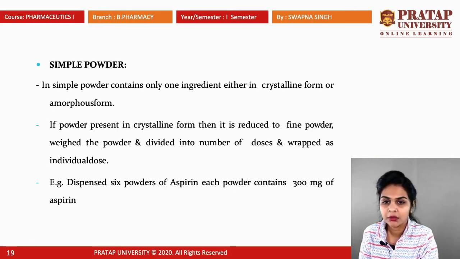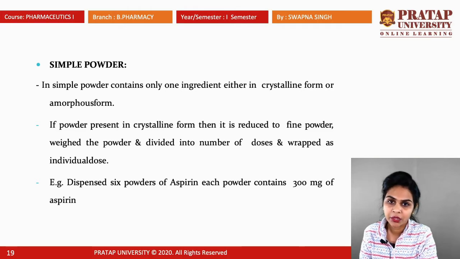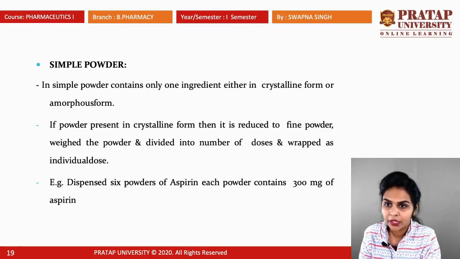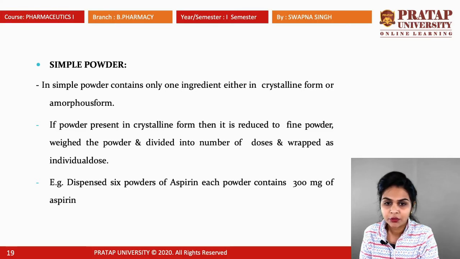If it contains more than one ingredient or more than one medicament, it is known as a compound powder. The simple powder is always present in crystalline form, or sometimes in amorphous form. If it is in crystalline form, it is reduced to fine powder, weighed, and divided into a number of doses and wrapped as individual doses.